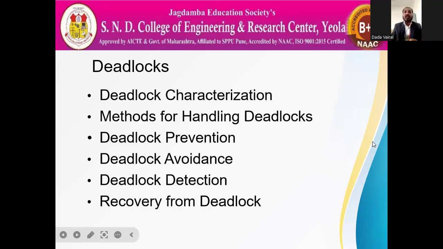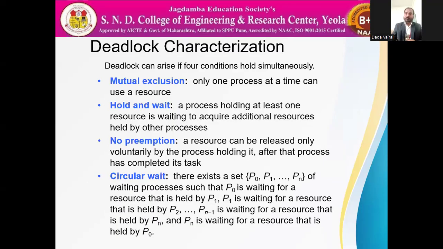So in this session, we are going to see these topics. First of all, deadlock characterization, then methods of handling deadlock: deadlock prevention, deadlock avoidance, deadlock detection, how to detect the deadlock, and if deadlock happens, how to recover from that deadlock. These are the characteristics, or four conditions, required for deadlock.